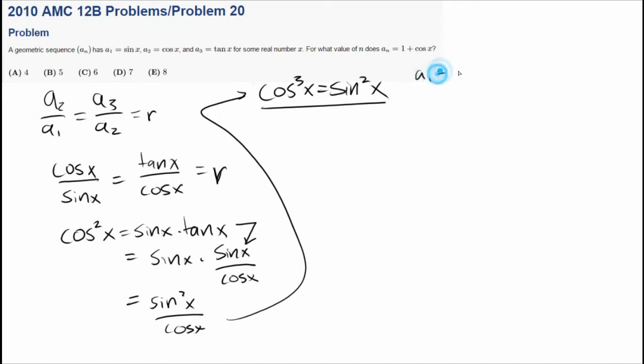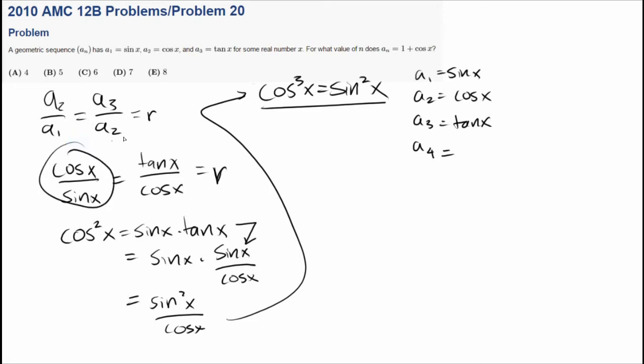So a_1 equals sine x, a_2 equals cosine of x, a_3 equals tangent of x, a_4 equals what? a_4 is equal to cosine of x over sine of x times tangent of x, which is equal to 1, because tangent of x is sine of x over cosine of x, right?